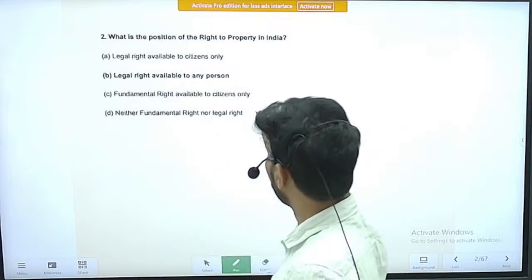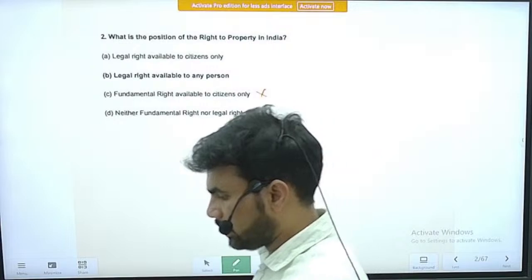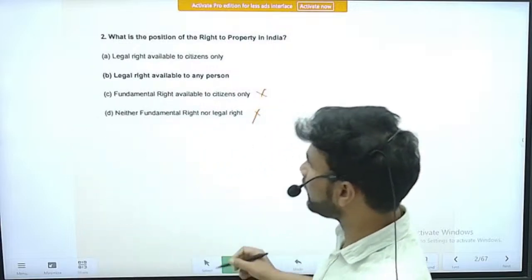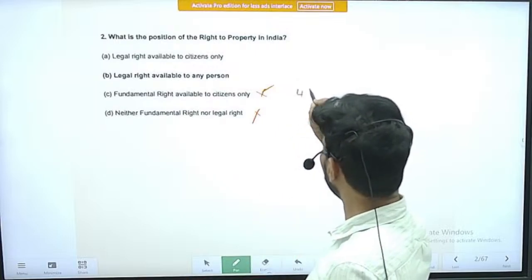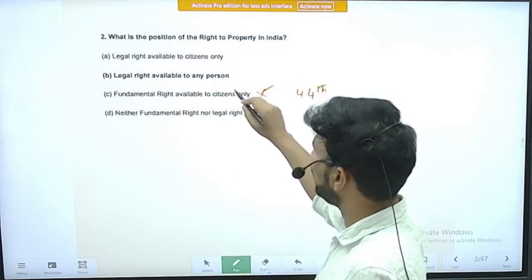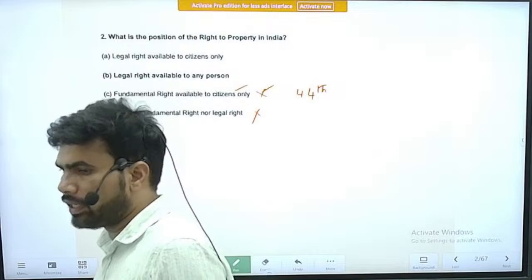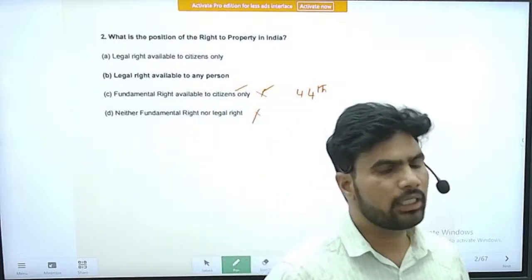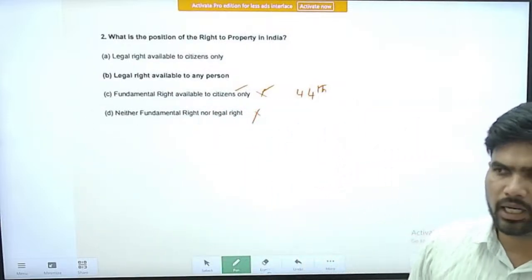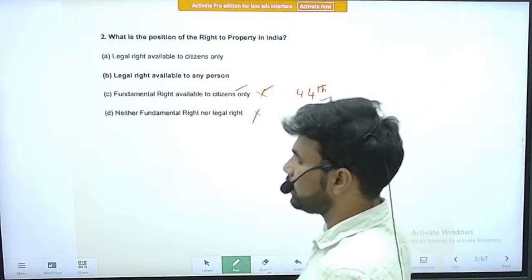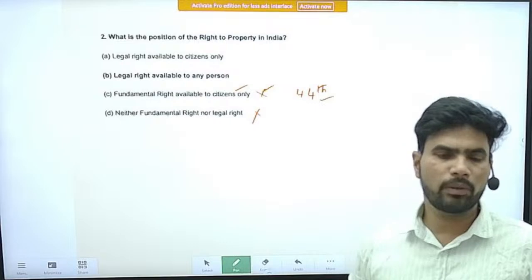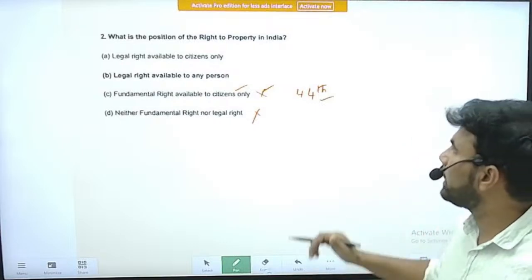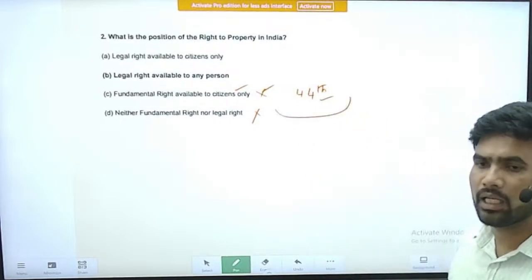So the two fundamental-right options are incorrect, because by the 44th Constitutional Amendment, the right to property, which was earlier a fundamental right in the original Constitution, has been removed from the list of fundamental rights and made a legal right.